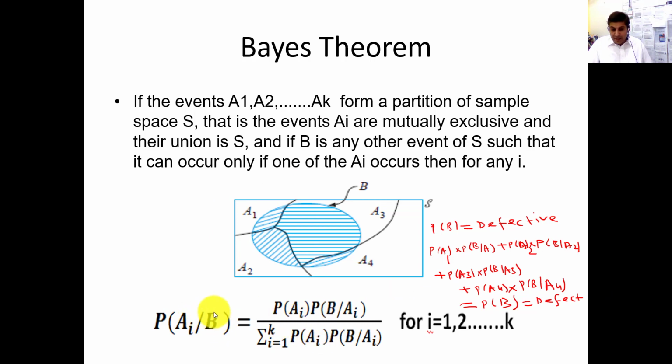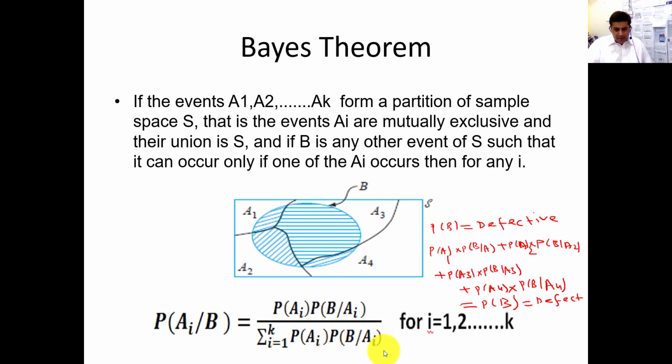So how will you calculate this? You need to divide by the given probability, just like the conditional probability concept. So how will you calculate this circle probability? Because some defective portion came from A1, some from A2, some from A3, and some from A4. Probability of A1 into probability of B given A1, plus probability of A2 into probability of B given A2, plus probability of A3 into probability of B given A3, plus probability of A4 into probability of B given A4. So this will be your defective probability.